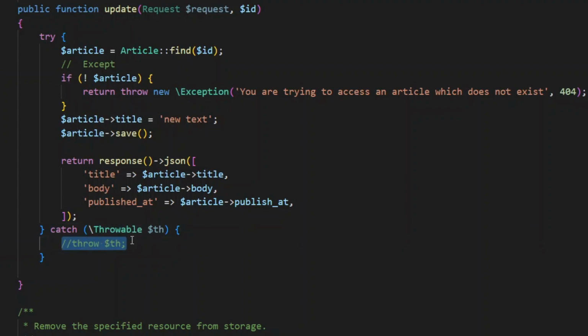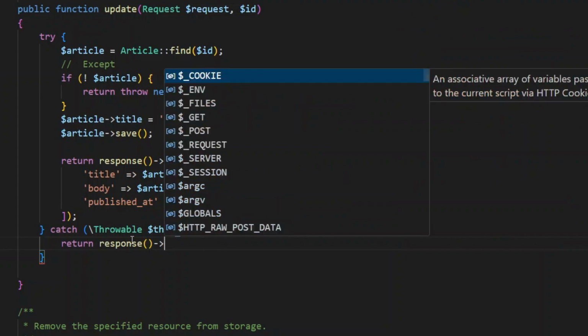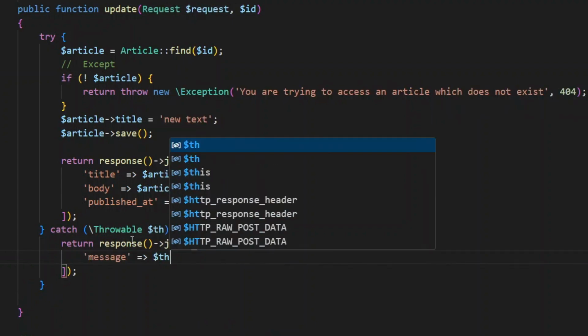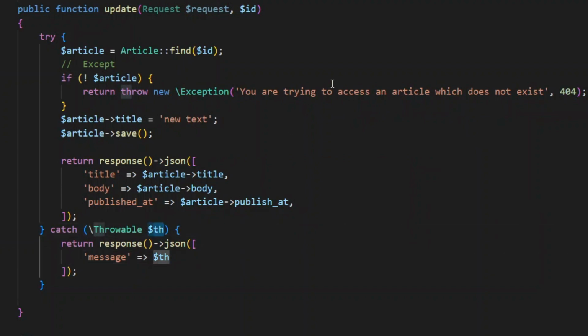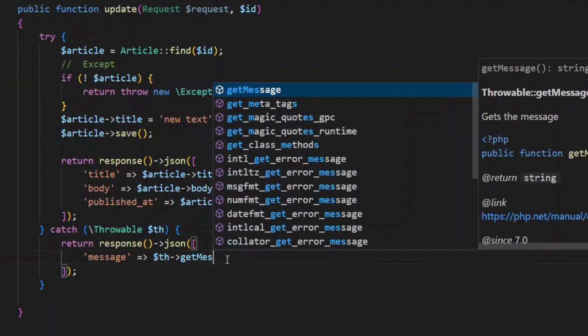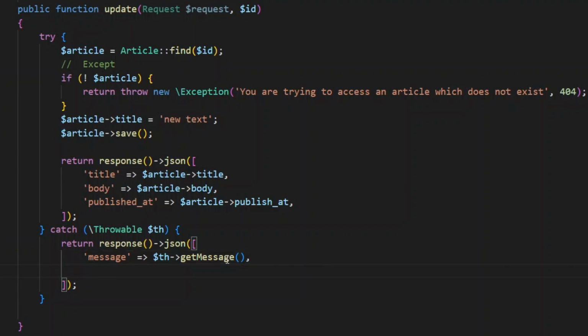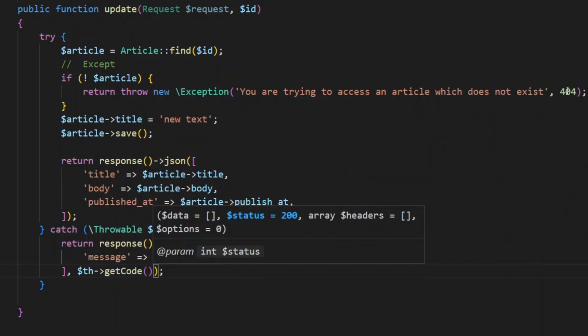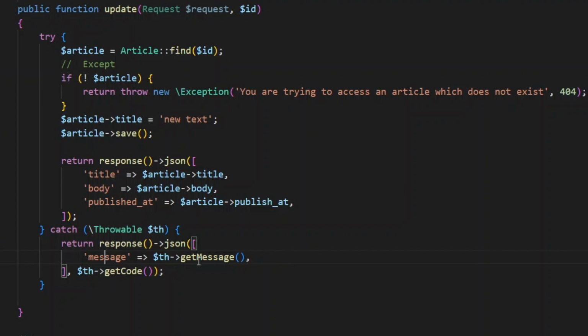I can come here and I can say return response JSON, and then I can say message, and this object right here, the throwable, is going to have this message plus the status code. So let's try it out. Let's say get message, and then let me just go back here. After this array, I can just say get code. So whatever code I typed in here is now going to be accessible here. Whatever message I have typed here is now going to be accessible via this method.